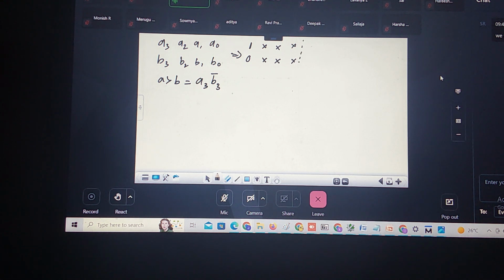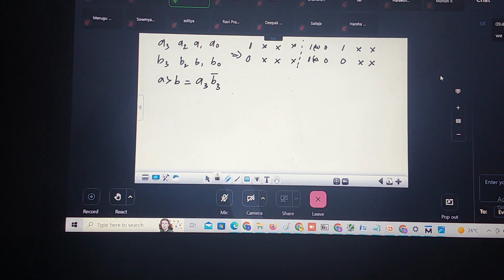If A3 is equal to B3, that is, A3 is 1 and B3 is 1, or both are 0, then what do I need to check? A2. If A2 is 1, irrespective of A1 and A0, and B2 is 0, irrespective of B1 and B0, this also I can say is the A greater than B condition.